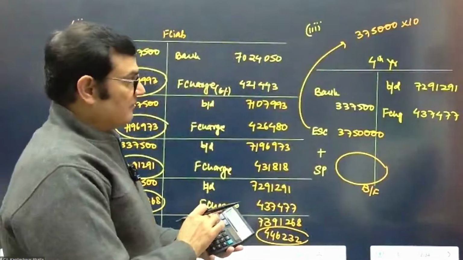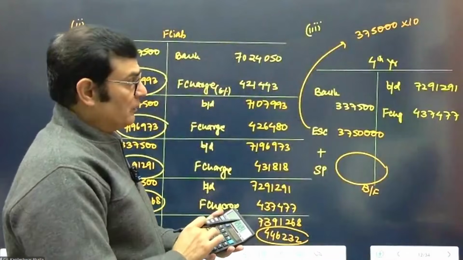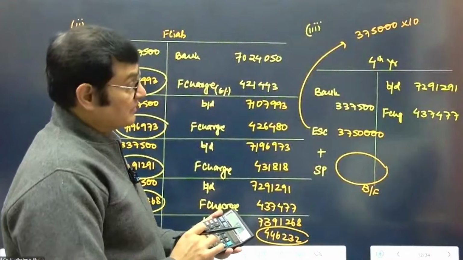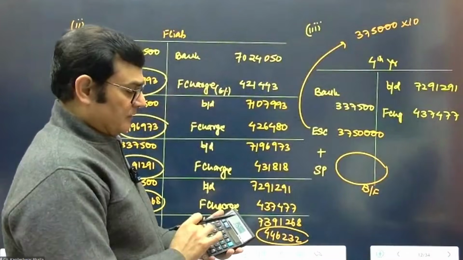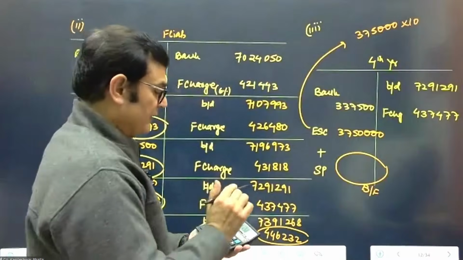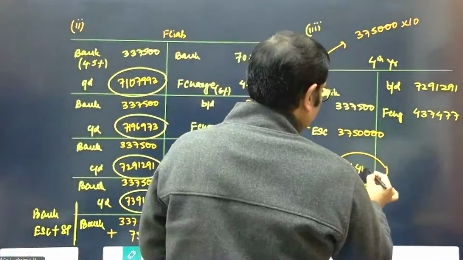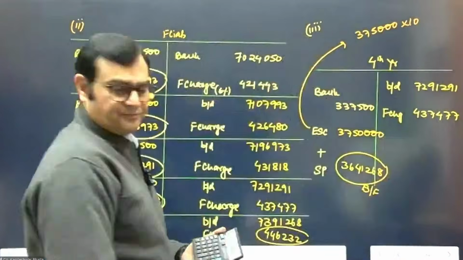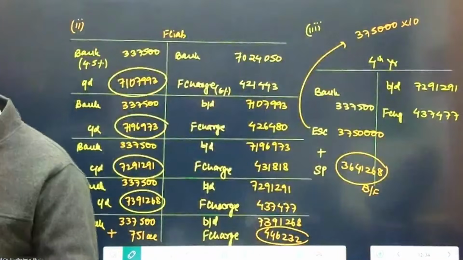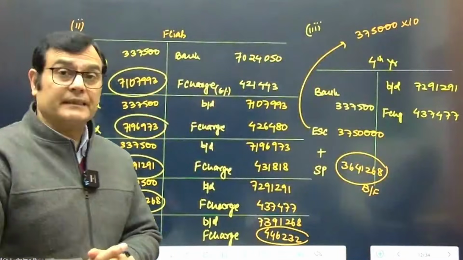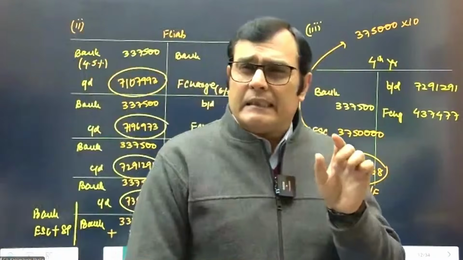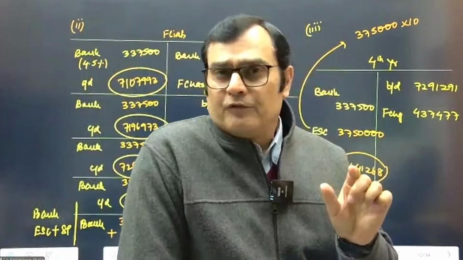So this is going to be 72,91,291 plus 4,37,477, minus 37,50,000, minus 3,37,500. This is coming to 36,41,268.